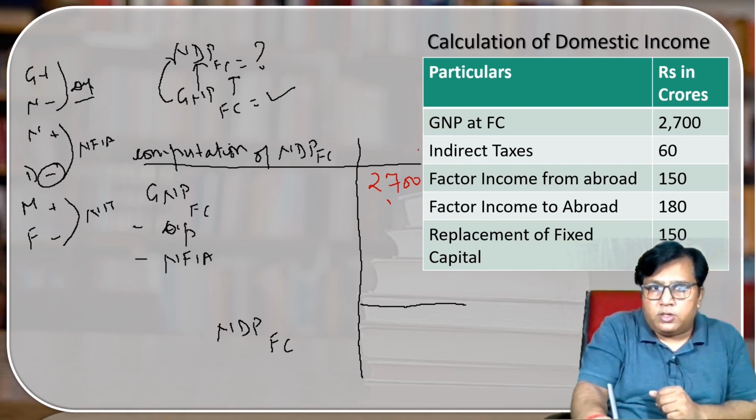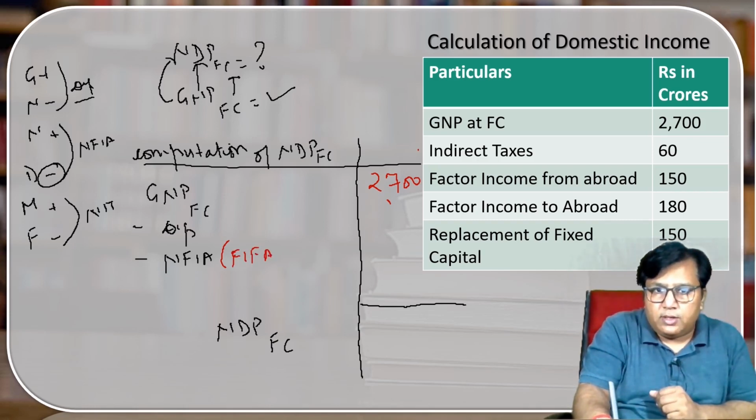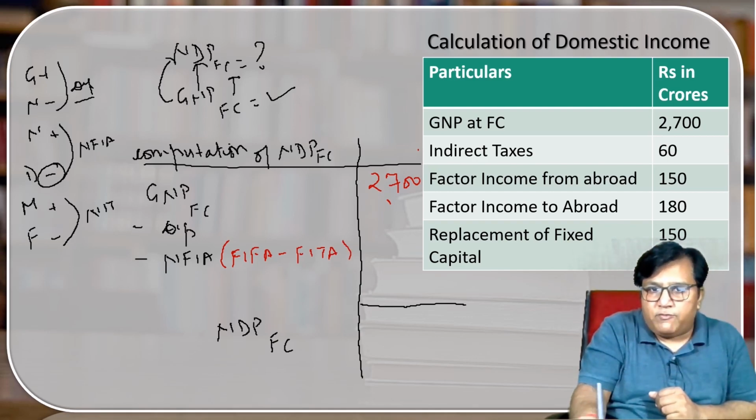Factor income from abroad. What is NFIA? We know that it is FIFA minus FITA. Factor income from abroad is given, that is 150. Factor income to abroad is given, that is 180. I am getting 30 negative. What is the answer? 30 negative, minus minus plus, we know it means plus 30.